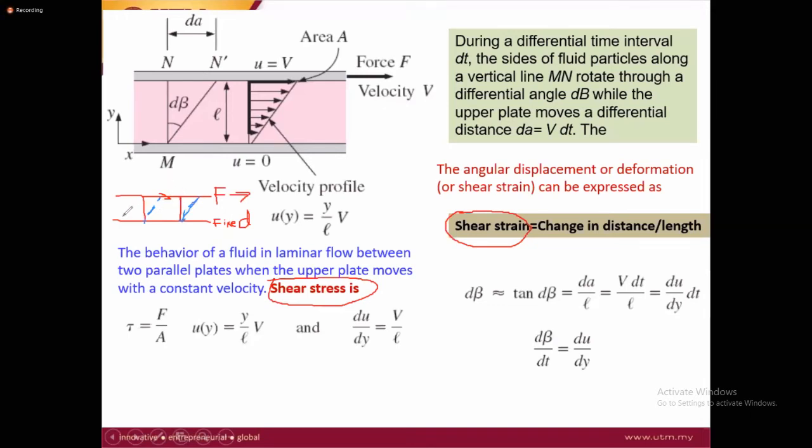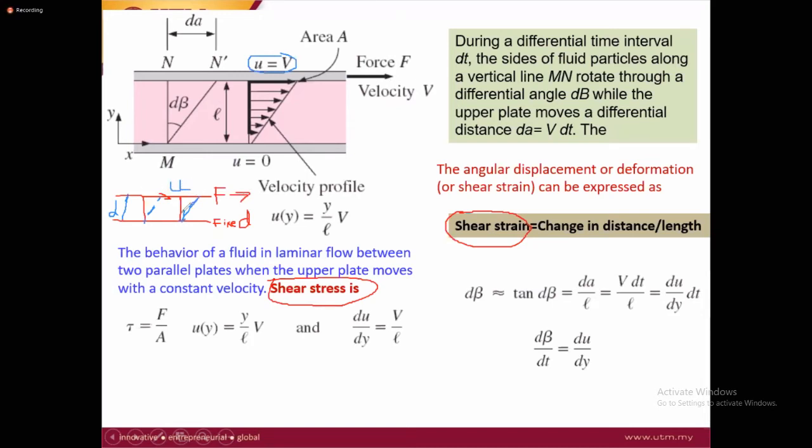The distance between the two plates, for example, is L. The velocity with which it is moving is V. So when we apply the force, there is a U or V, where the plate will start moving.